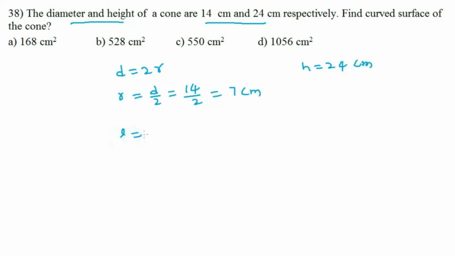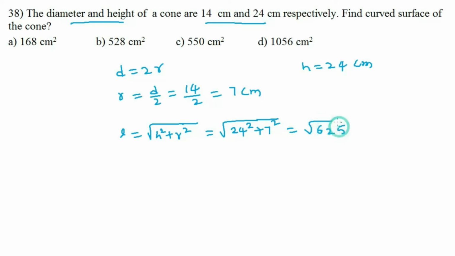Slant height L is equal to under root of height square plus radius square. Under root of height 24 square plus radius 7 square. 24 square is 576 plus 7 square is 49. 625.